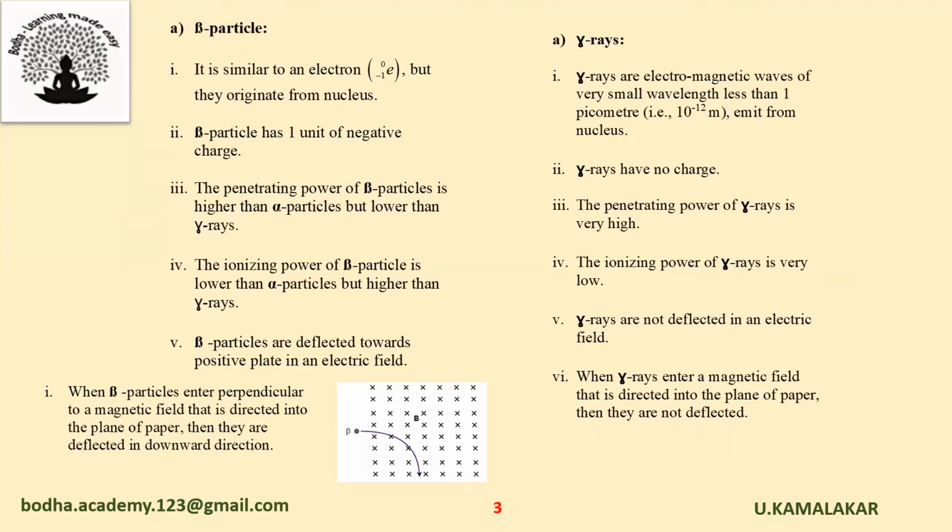Gamma rays are electromagnetic waves of very small wavelength, less than 1 picometer, that is 10 power minus 12 meter. They are emitted from the nucleus. Gamma rays have no charge.